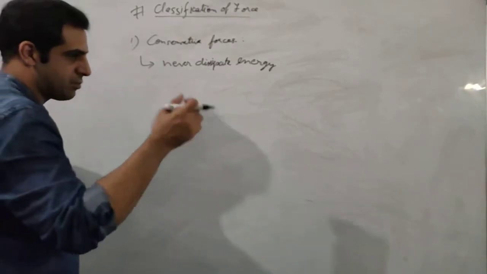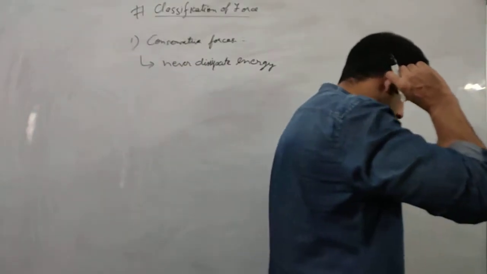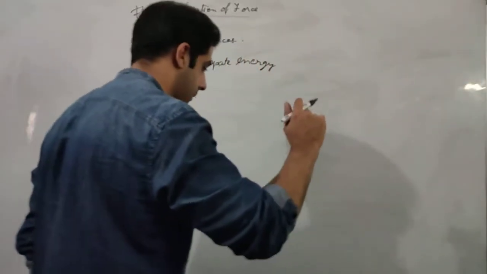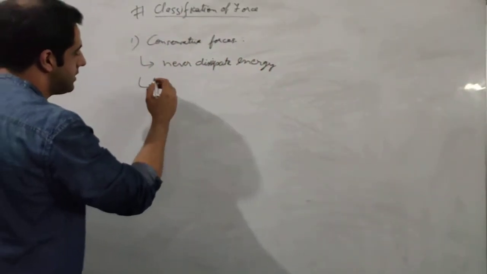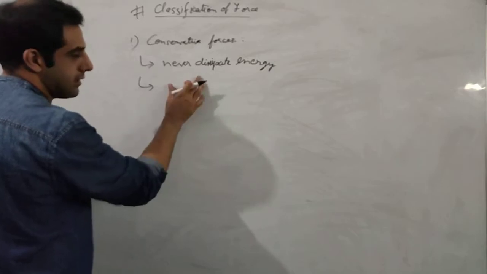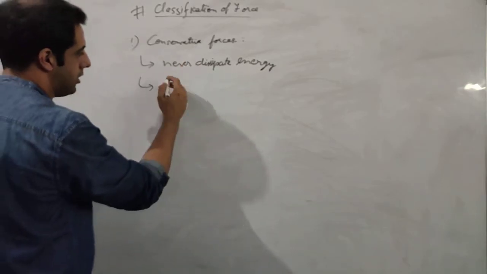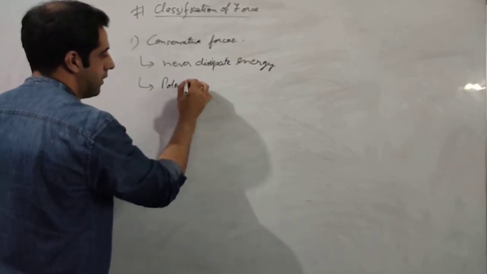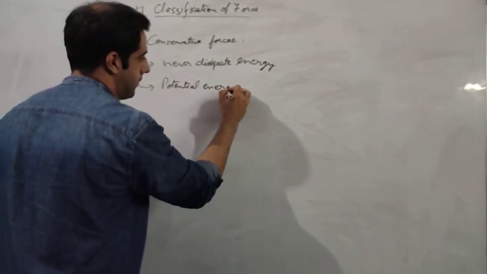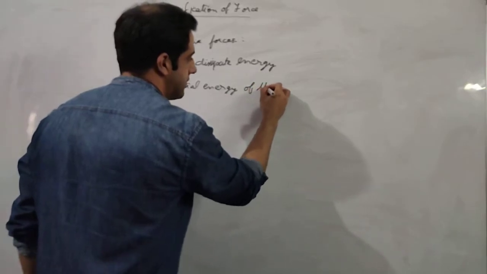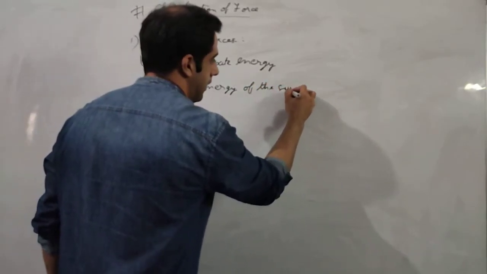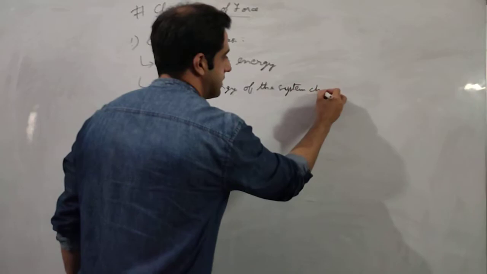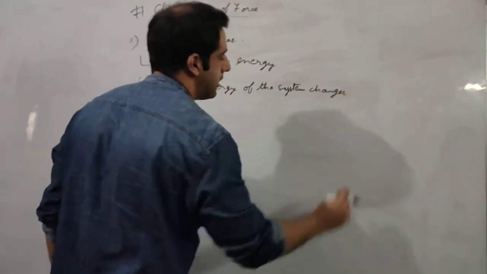Why? We'll come to the next point and then it will be more clear. Second, whenever there is a conservative force involved, the potential energy of the system changes. That means conservative forces deal in potential energy only.